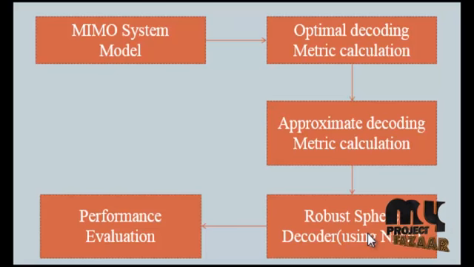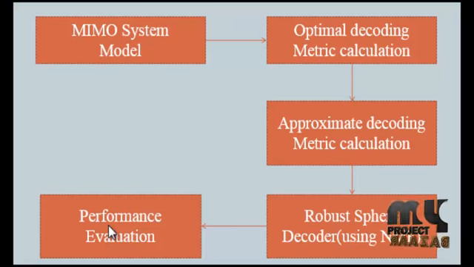After that, the robust sphere decoder. To reduce the complexity of the decoding while maintaining reasonable accuracy, we propose an approximate metric and a reduced complexity search algorithm for it. Using the approximated metric, we formulate a tree search algorithm that has a substantially lower complexity than the brute force search of ML detection. We term the algorithm as the robust sphere decoder.